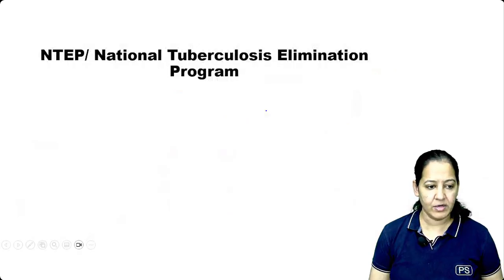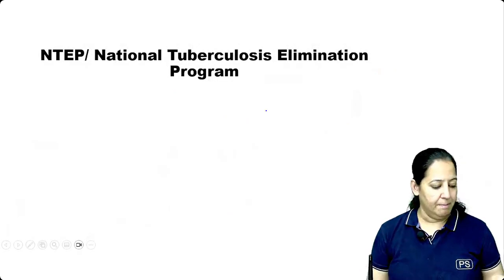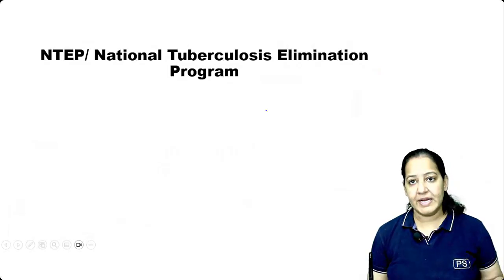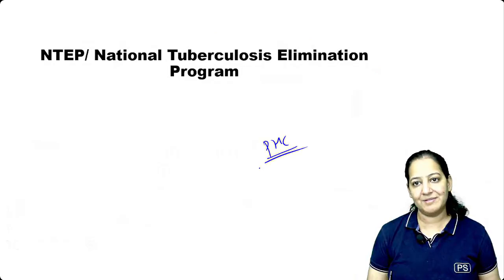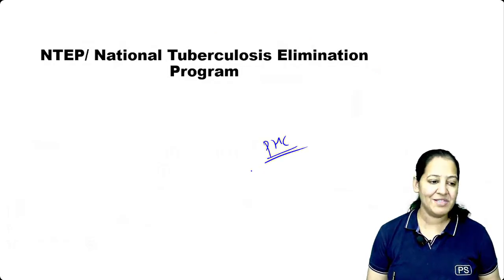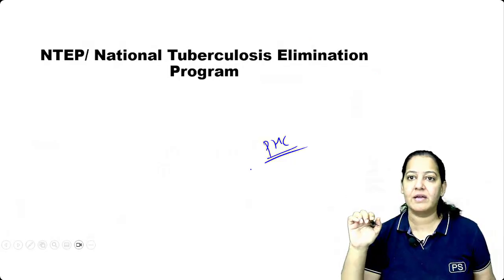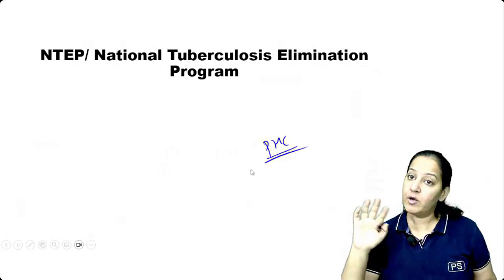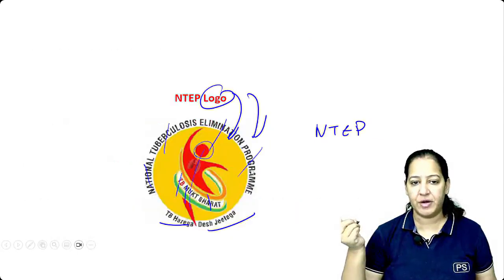Got it? Okay. Yes, all the programs are working in all the states. Many programs are working in few limited states, but in PHC, wherever there is a PHC, all these programs are applicable. So basically, the programs are in the rural areas. In the PHCs they are working. In the government hospitals they are working. In all government hospitals. So let's go ahead. National Tuberculosis Elimination Program. This is the logo of the TB.